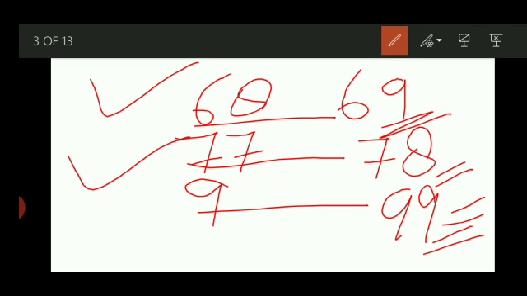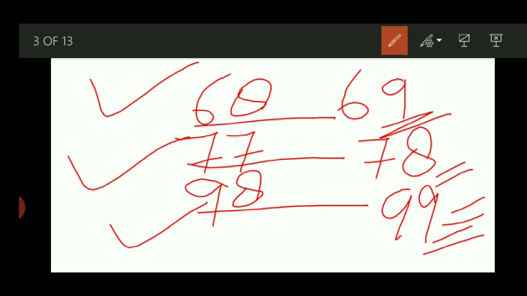What comes before 9? 8. So we got all 3 answers correctly. There is not any mistake. You see, while counting you can make a mistake, but with the logic you cannot make any type of mistake. See, before 69, 68. Before 78, 77. Before 99, 98.